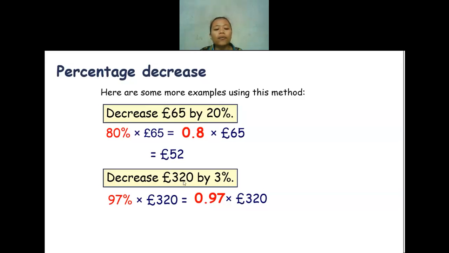And then later for the 320 pounds, 0.97. Yeah, it will be 0.97. Is there anyone having any difficulties still or getting confused? Is there anyone? No?